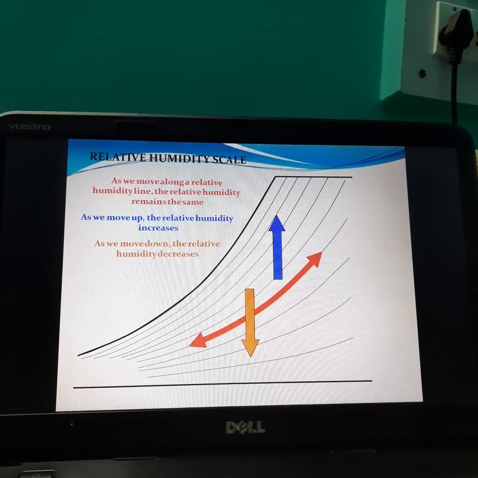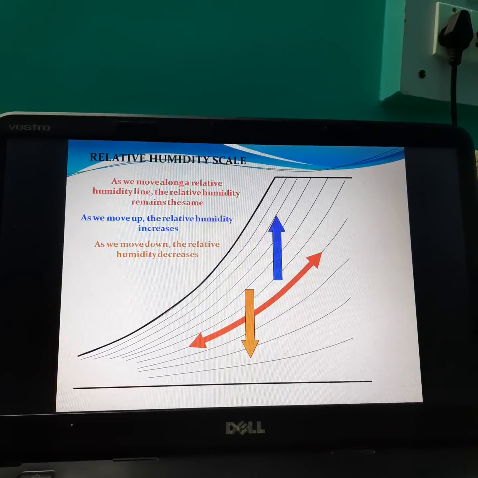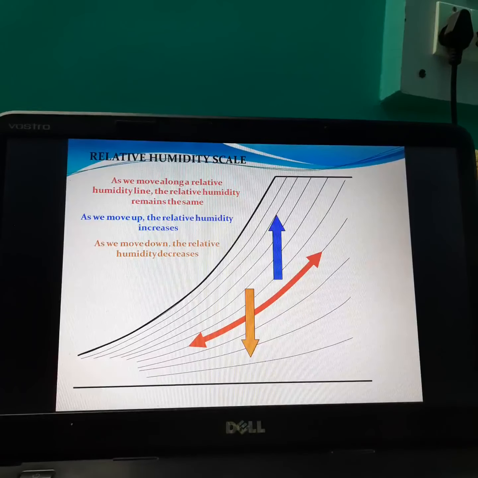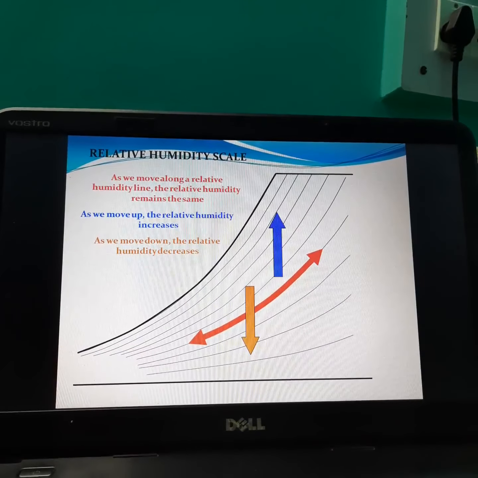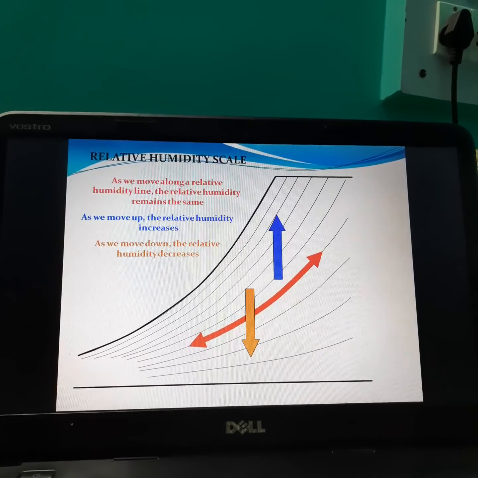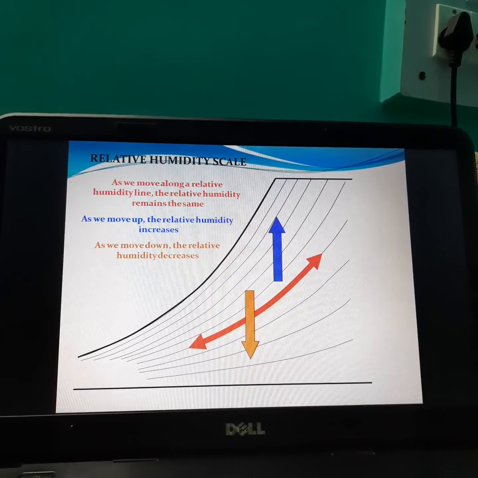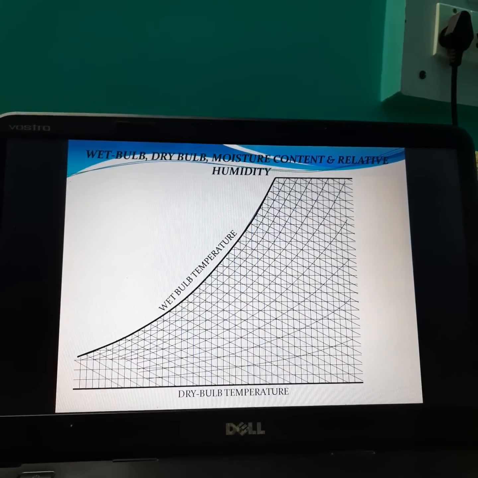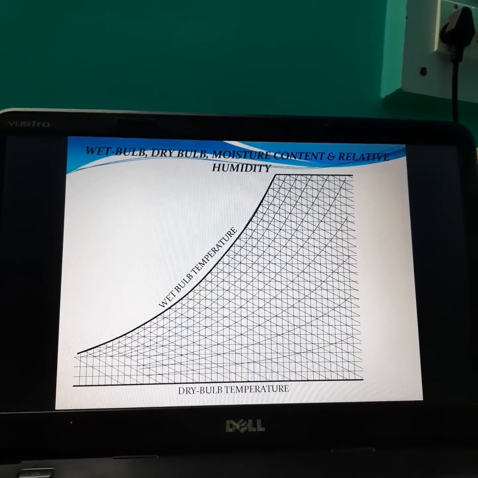These are the relative humidity lines. All lines are curved lines drawn by dark continuous line. When we move in the upward direction, value increases, and moving in the downward direction, value decreases. So this is a combination of all lines simultaneously.